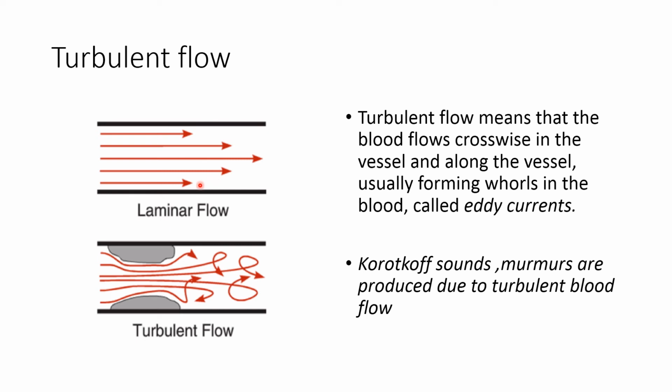When the laminar blood flow is disturbed, it produces different patterns of the laminae, and it produces unorganized currents of blood flow, which are known as eddy currents. This type of blood flow produces turbulence in the flow of blood, so it is known as turbulent blood flow. Turbulent blood flow produces the Korotkoff sounds whenever we measure blood pressure. Murmurs are also produced because of turbulent blood flow. It occurs whenever blood passes through the valves in the heart.